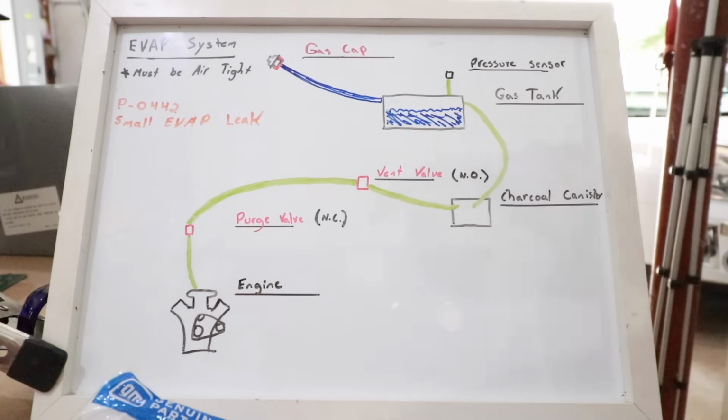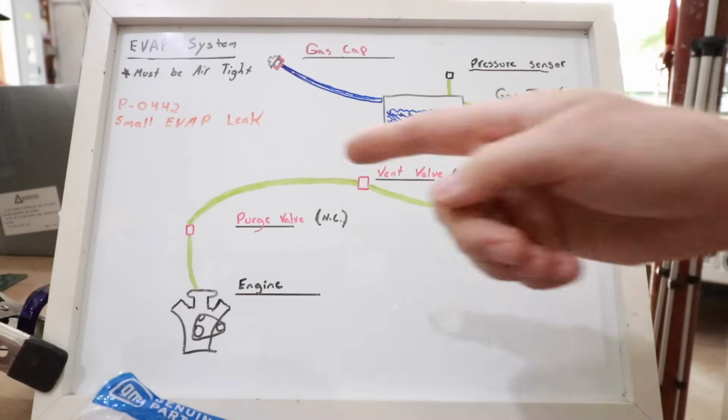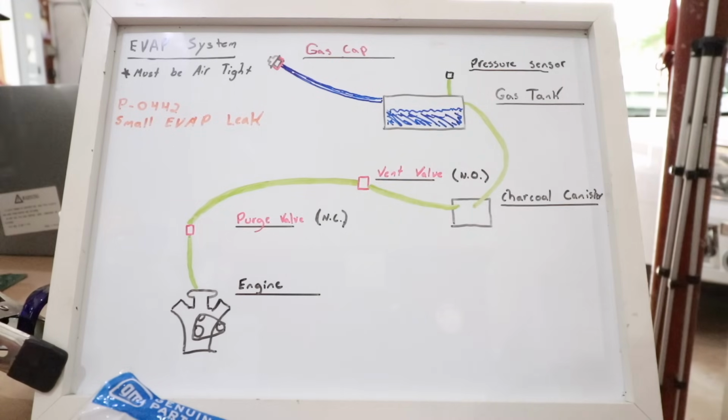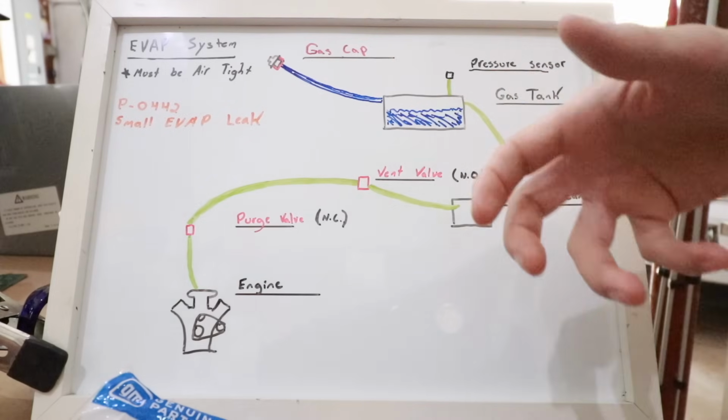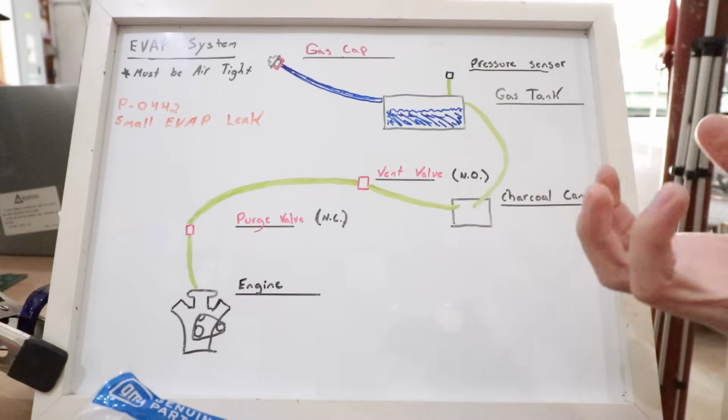So, system components, we have our gas cap. Any really important area that sees a lot of friction or mechanical movement, I have highlighted in red. So first we have our gas cap. Now, if you get this code, the first thing you want to do is check your gas cap. Make sure the gas cap is on there nice and tight. If it feels like it's on there tight, unscrew it, inspect the seal.